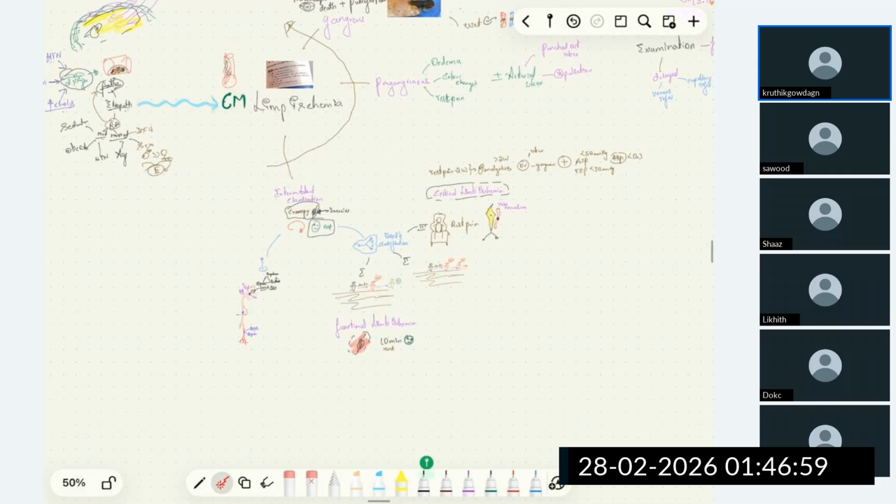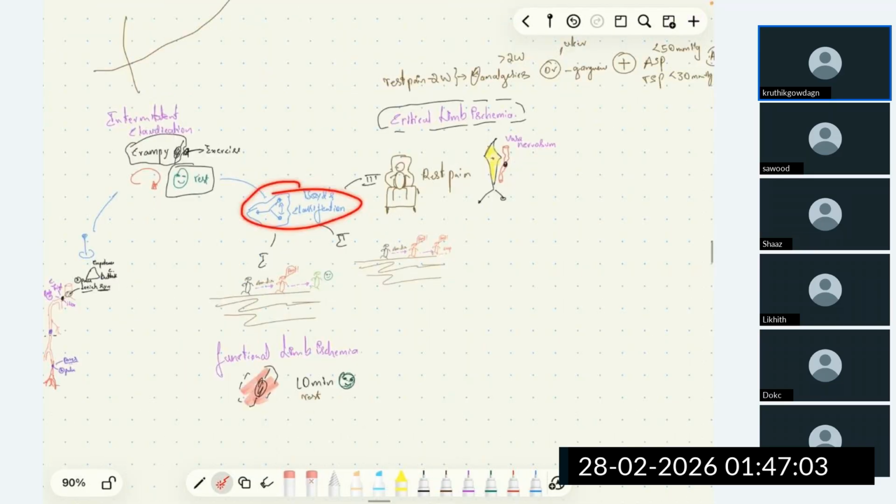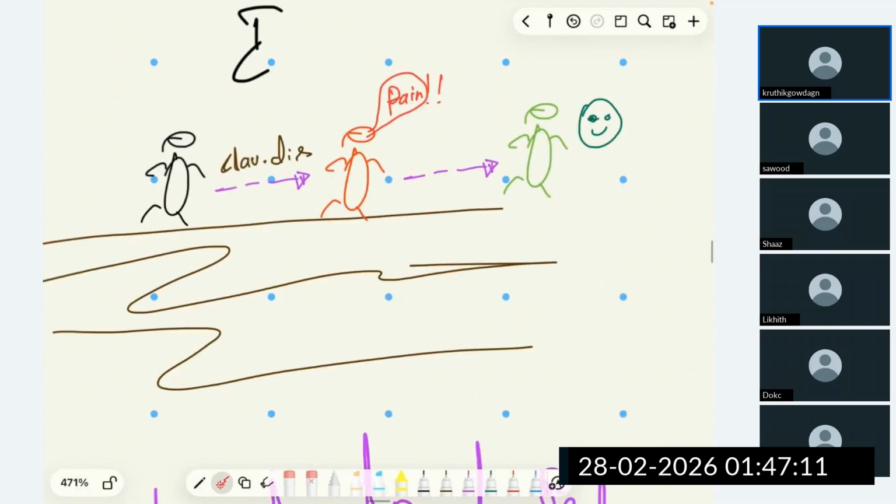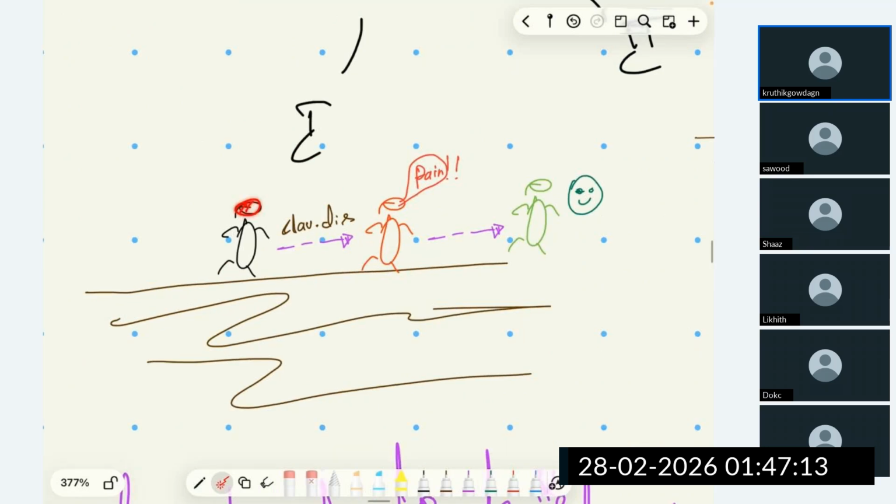Now let's see Boyd's classification. Boyd's classification goes as 1, 2, and 3. Boyd's classification 1 says the boy will be walking, a good boy, because he is walking. Others are sedentary. So this boy will walk for some distance.